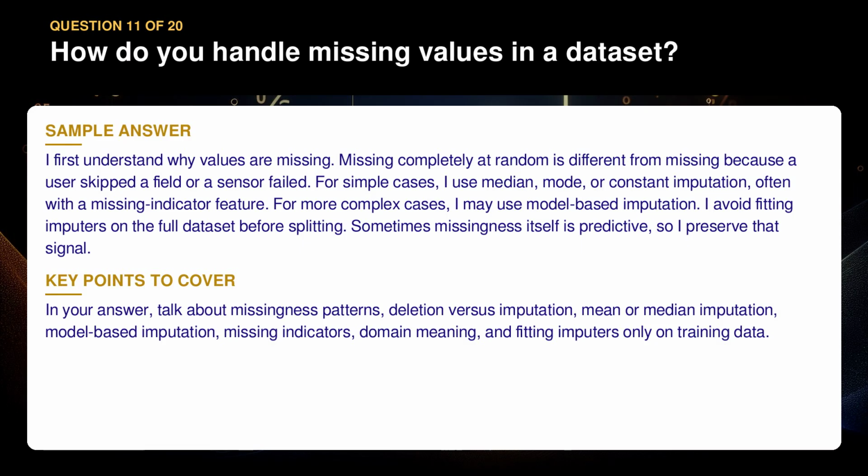In your answer, talk about missingness patterns, deletion versus imputation, mean or median imputation, model-based imputation, missing indicators, domain meaning, and fitting imputers only on training data.